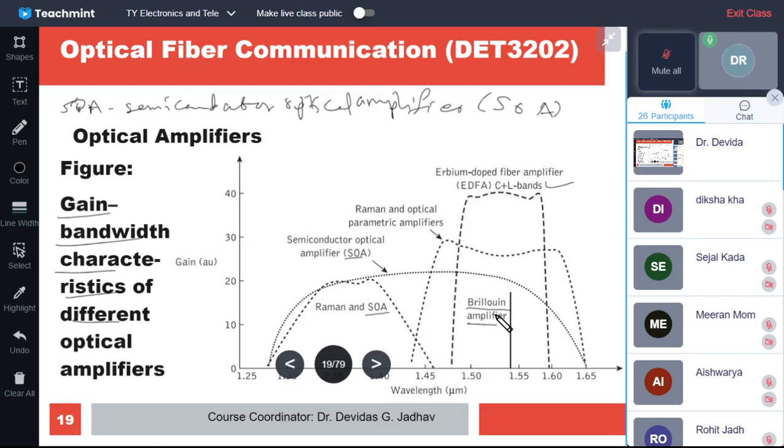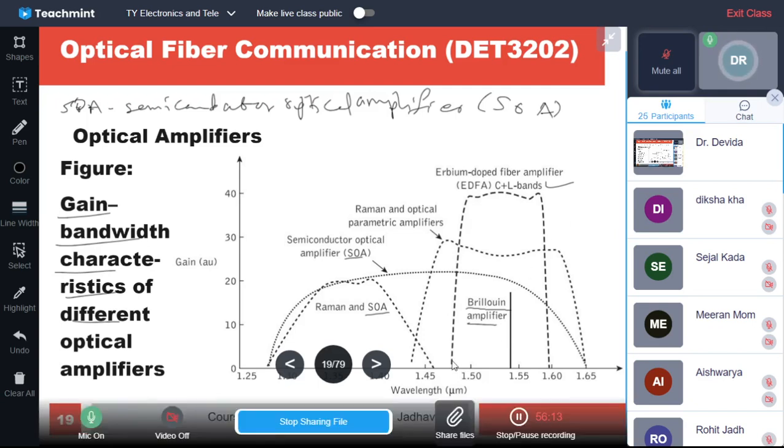But an individual subscriber or station requires very small bandwidth compared to the trunk. There the Brillouin amplifiers can be used, so it has its own use.